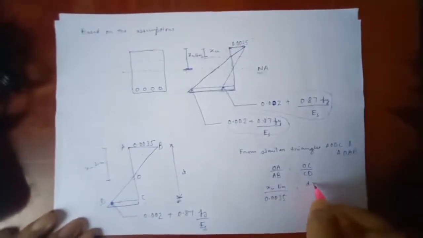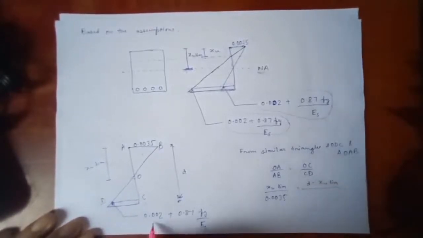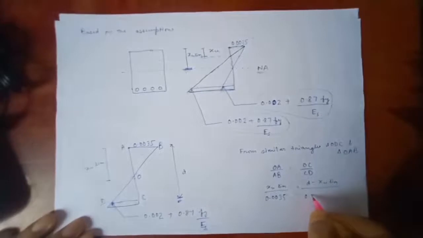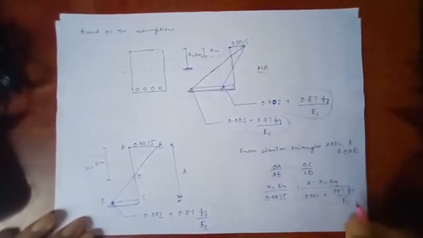So it is D minus XU limit upon CD is given by this thing 0.002 plus 0.87 Fy upon Es. So it is 0.002 plus 0.87 Fy upon Es.